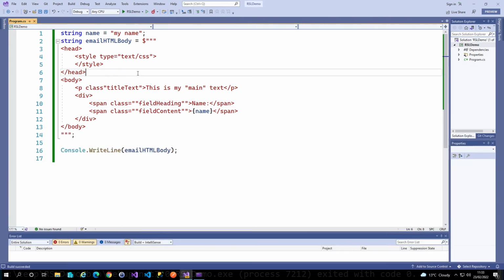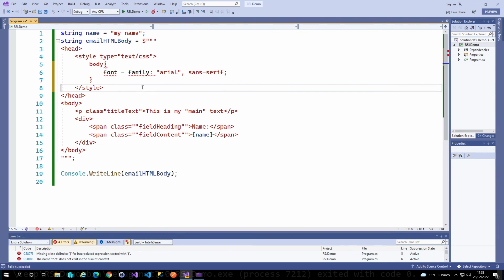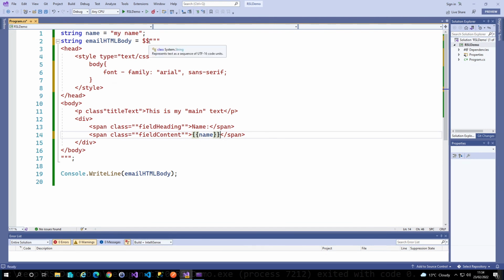So how do we get around if we want embedded curly braces? So if I go and paste that body back in, the way it works is you can put another $ at the top here, and then curly braces are then deemed as part of the actual string. And to do an actual string interpolation, you have to go and make it a double brace, so the number of braces match the number of $ that you have at the top is what this is indicating.